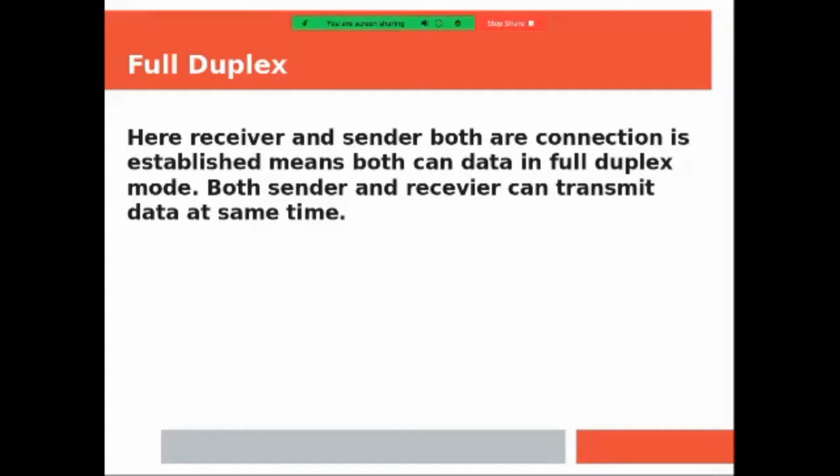Whatever they want to send to their colleagues, they talk with that device, and they communicate, they listen and they communicate. So that is half duplex. And the last one is full duplex.